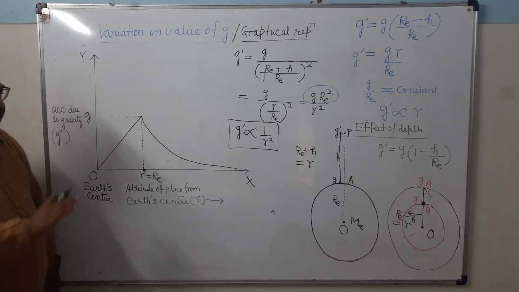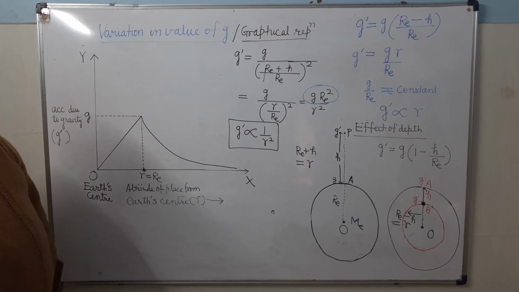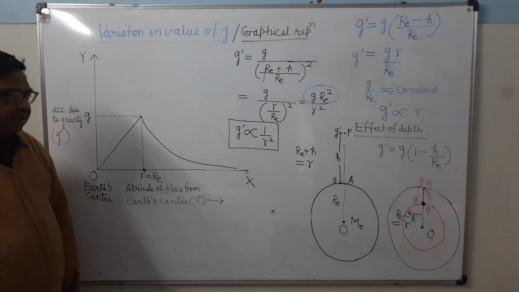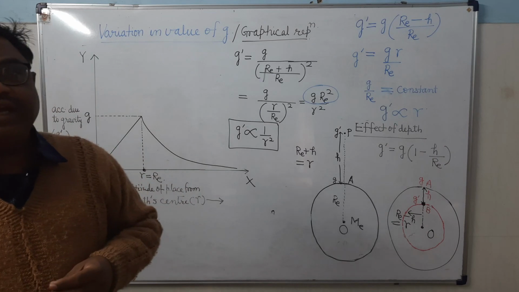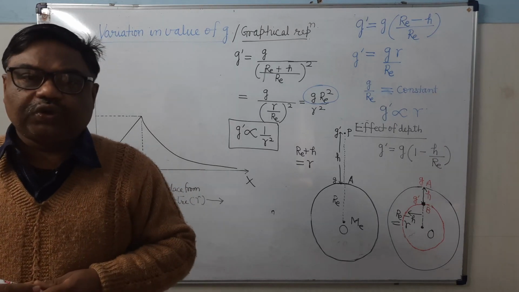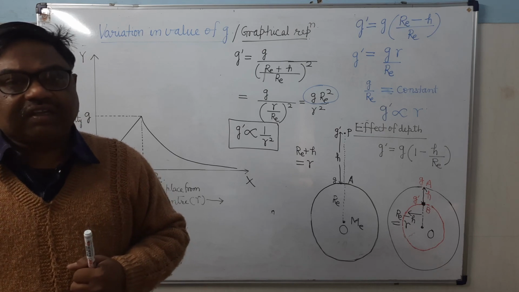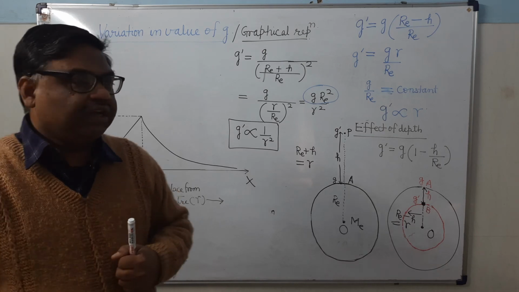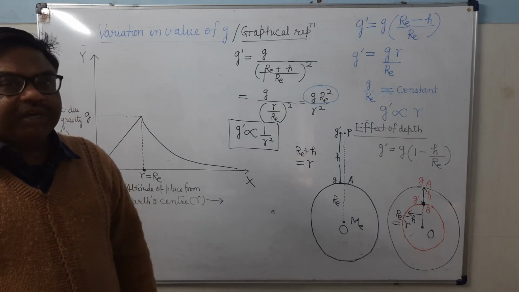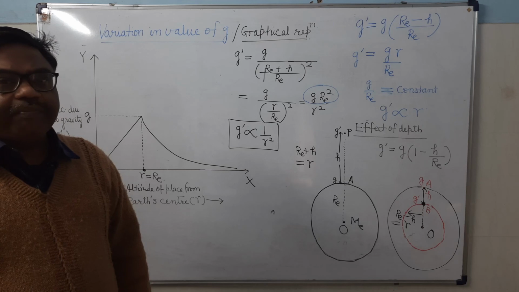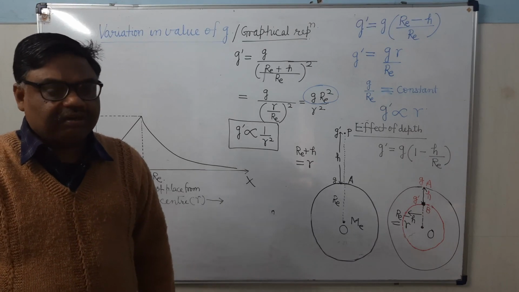So I hope that you have understood this. In this lecture we will do only up to here. In the next lecture I will explain what will be the effect on the acceleration due to gravity because of the rotation of the earth, and what will be the effect due to the shape of the earth, because we know that the earth's shape is elliptical. It is bulging at the equator and flattened at the poles.